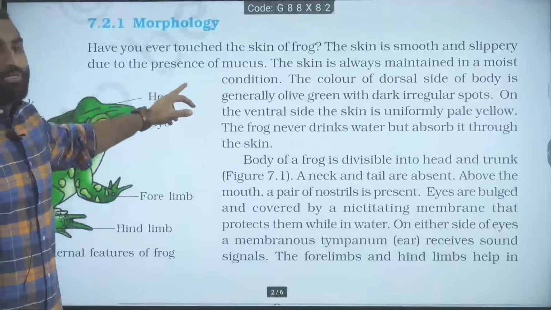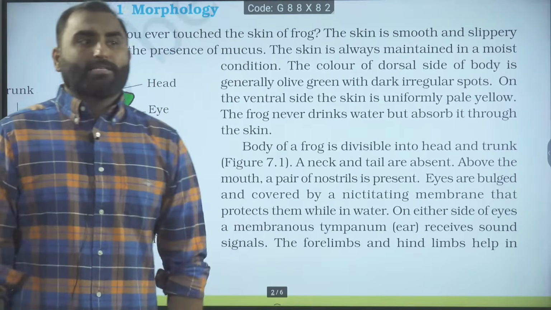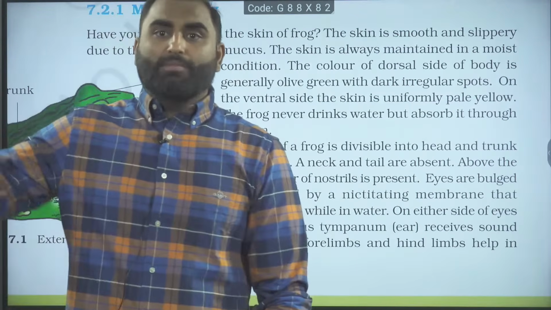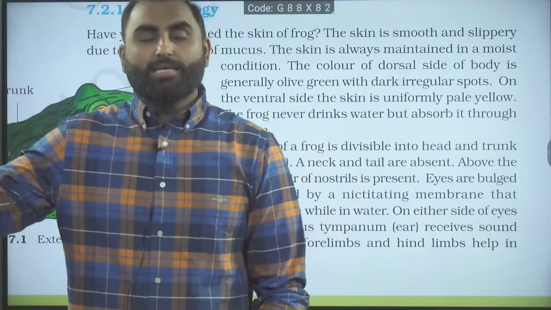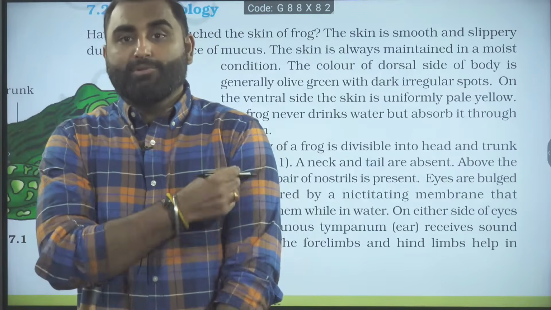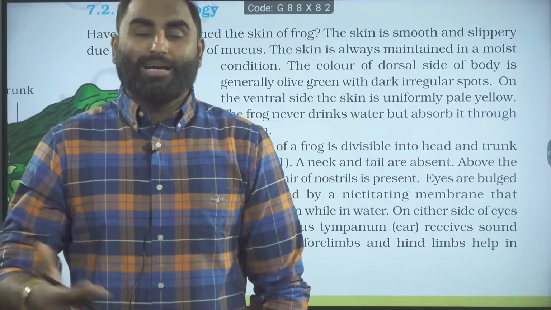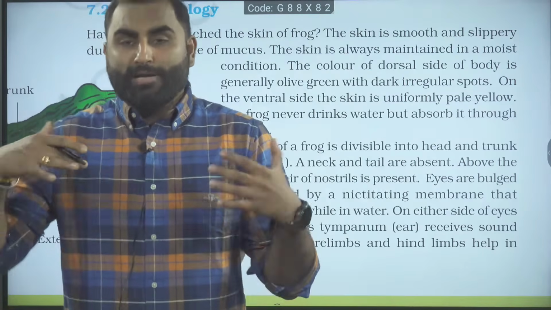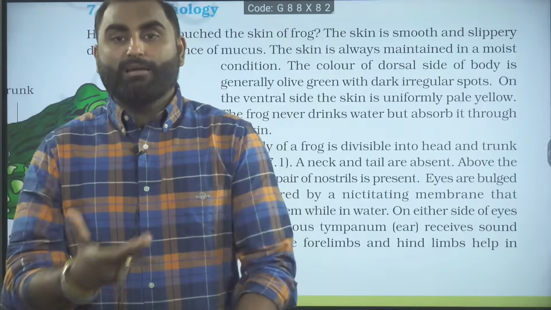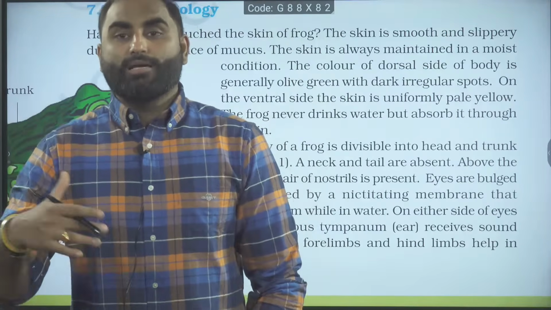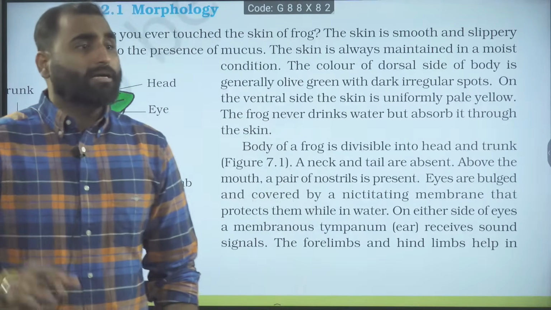Why is it very smooth and slippery? Because there is a presence of mucus. In the summary lines, if you go and check, it has written that the frog skin has mucus glands, which constantly produce mucus and keep it wet. Why is it kept wet? Because the majority of the time the frog is breathing via the skin. That is cutaneous respiration. That's why we have to keep it moist.